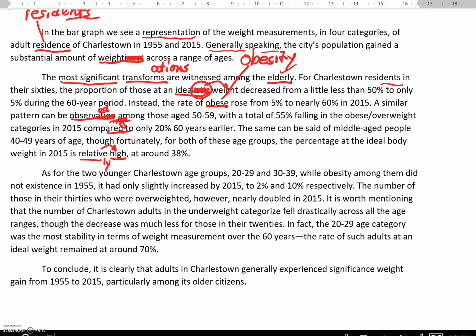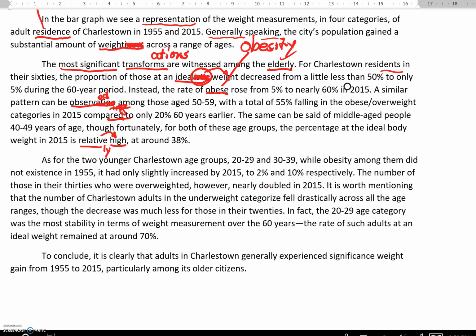As for the two younger Charlestown age groups, 20 to 29 and 30 to 39, while obesity among them did not existence. I think maybe you see that we need the verb form here, right? Did not exist, the verb form, did not exist in 1955. It had only slightly increased, good, adverb with the verb, by 2015 to 2% and 10% respectively.